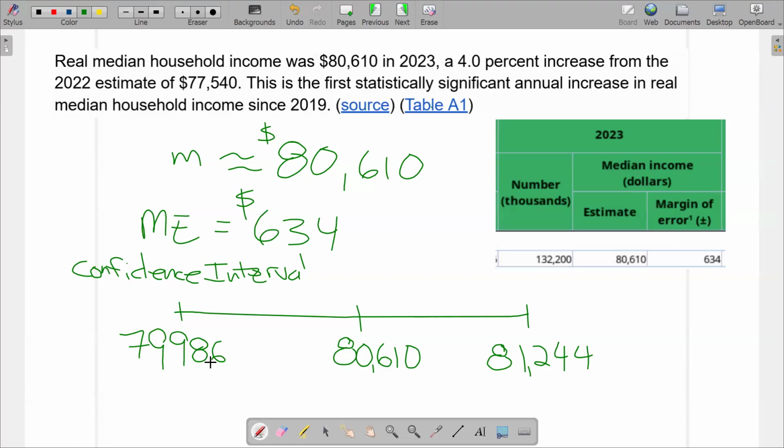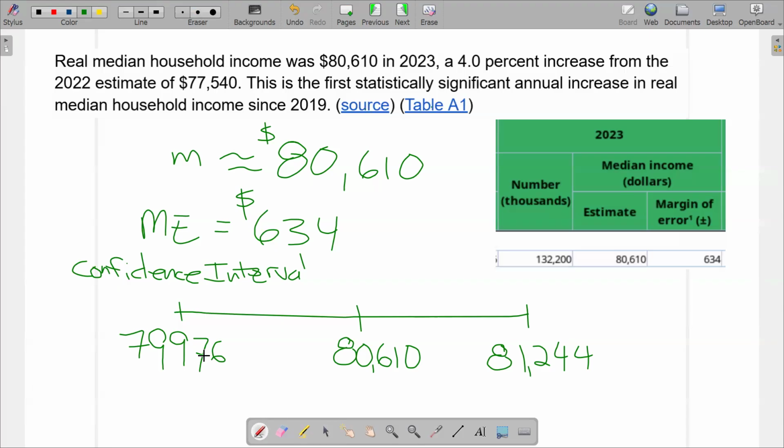What is 80,610 minus 634? That's 76. That sounds more like it. Yeah. Confirmation. It should be 76, not 86. Okay, I already made a little mistake there. Does that look right now? Okay, so that's my confidence interval estimate.